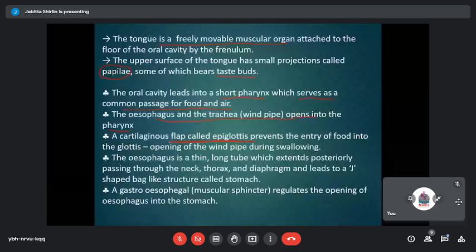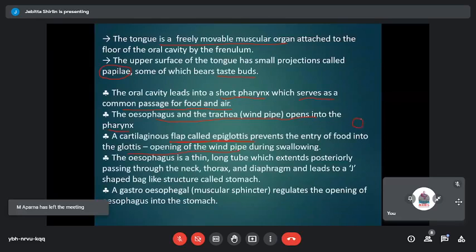So when we swallow food, there is a cap-like structure called epiglottis, and this epiglottis will cover a structure called glottis. The glottis is the opening of the windpipe. The glottis is like this, and there is an epiglottis over it. Whenever we eat, this epiglottis would cover up the glottis, so that the food will not move into the respiratory system.